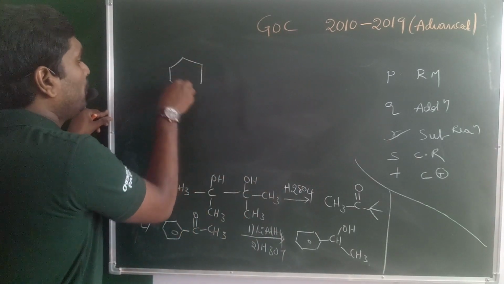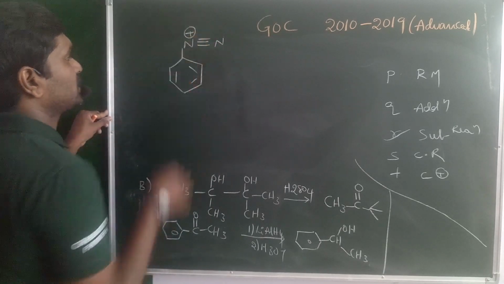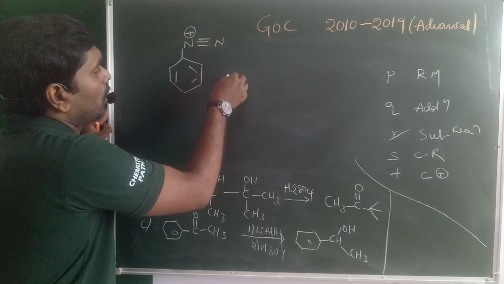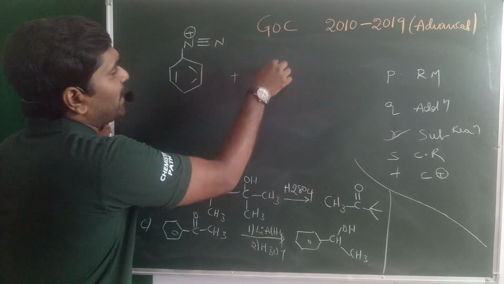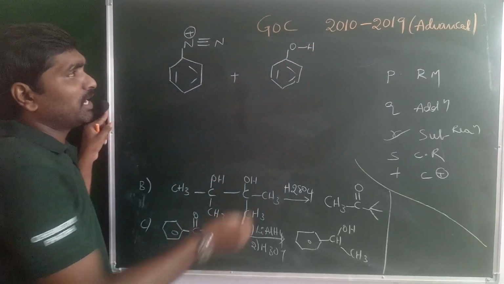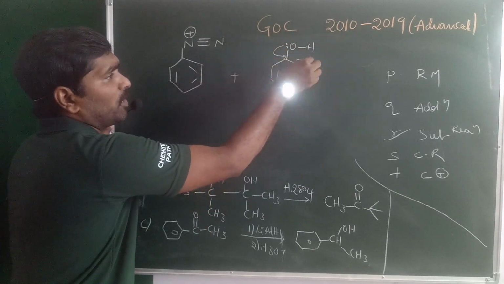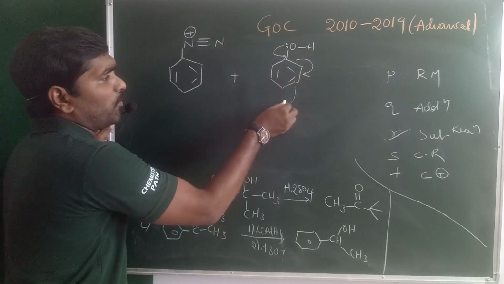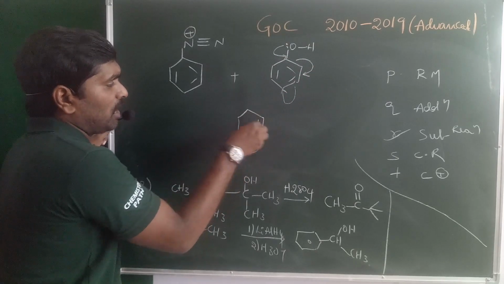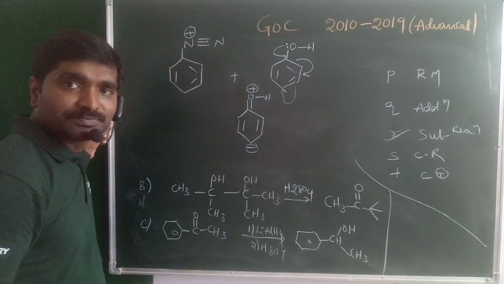When you have the benzene diazonium salt, N triple bond N plus. Okay guys, next one. When it reacts with the phenol, what happened? Generally, the non-bonding electrons present on oxygen form a double bond. This double bond shifts between the next two carbons, towards carbon. This carbon may acquire the negative charge, and double bonds are present here like this. Oxygen may have the positive charge.